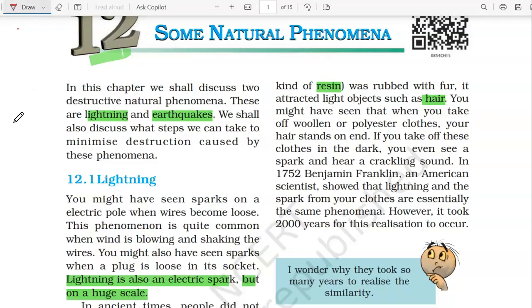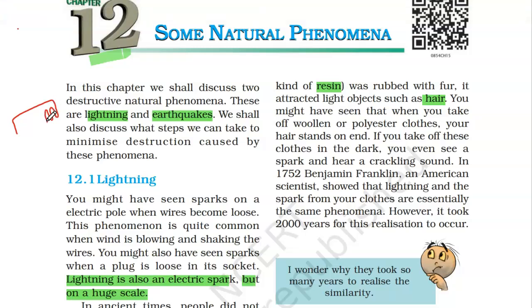Let me draw and show this to you. Suppose you have a comb like this. My drawing isn't very good, please pardon me for that. Now you brush it through your hair. So suppose the comb gets negatively charged. Why is the comb getting charged? Whenever we rub two objects, there can be charging due to friction.